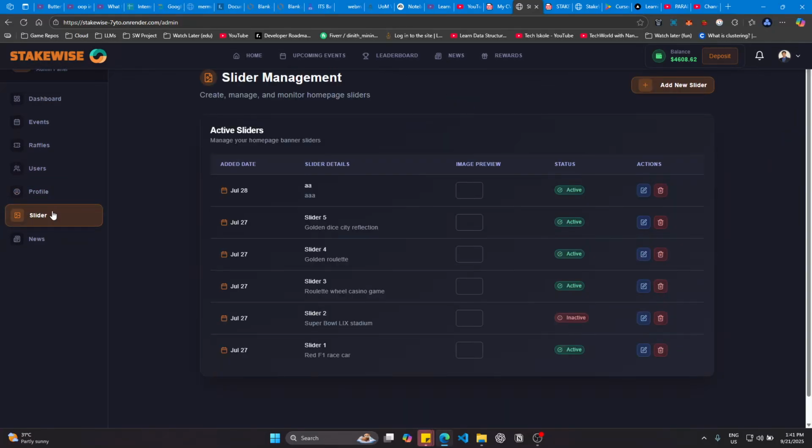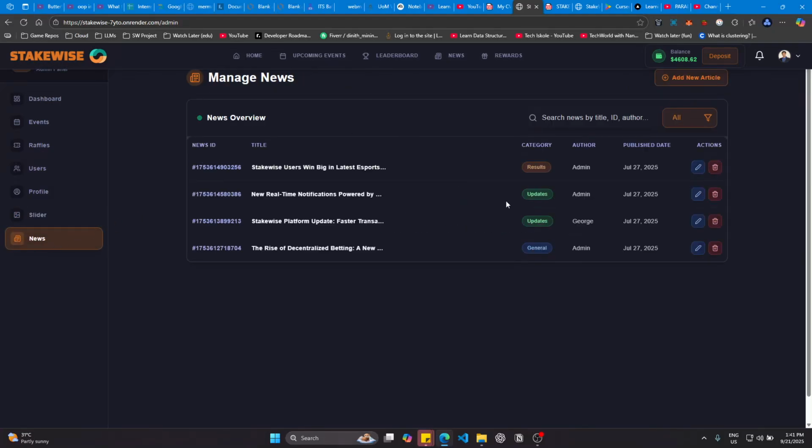And then we have the slider page, so we can add the images for the slider on the home page from this admin panel. And also we have this news section. The news is fetched from an external API, and also we can create custom news from this interface.